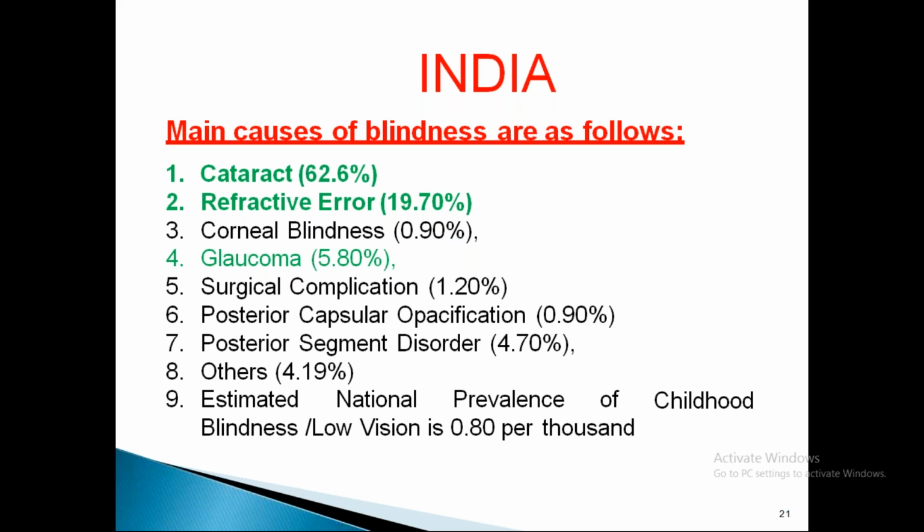So India, this is the scenario at present. Cataract is the most common cause, 62.6%, refractive errors 19.7%, corneal blindness about 0.9% because nowadays corneal donor awareness is more and people have started donating eyes. Glaucoma 5.8%, surgical complications 1.2%, posterior capsular opacification 0.9%, posterior segment disorders like diabetic retinopathy 4.7%, others 4.19%.